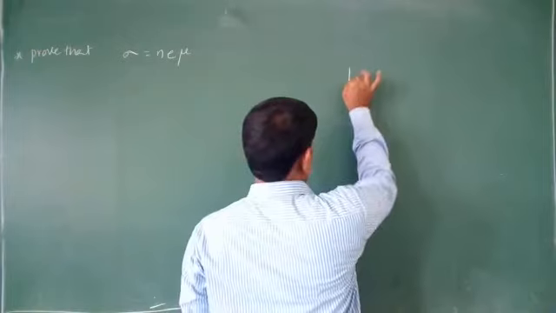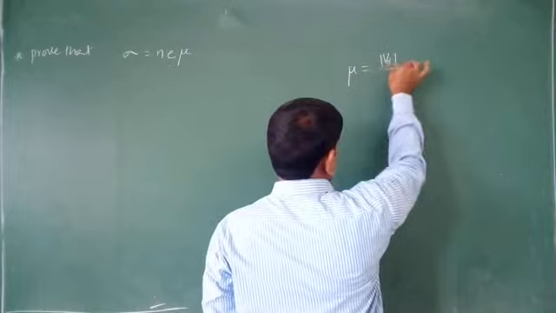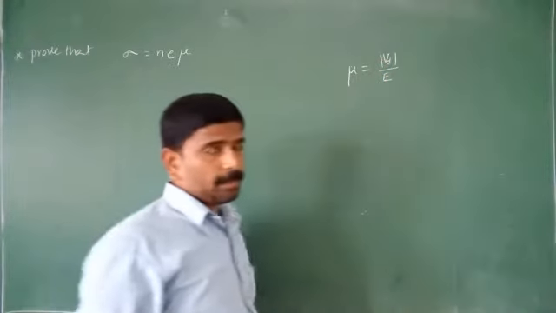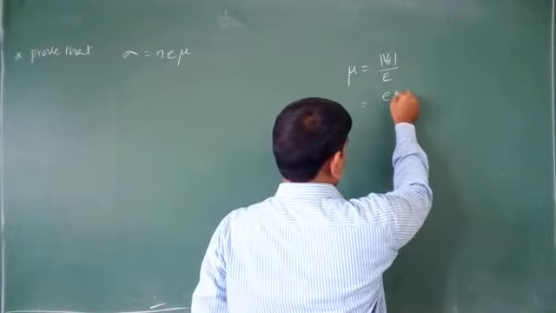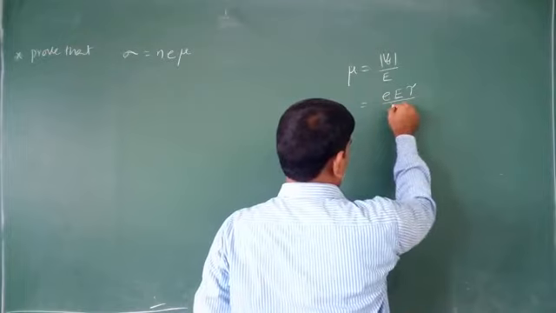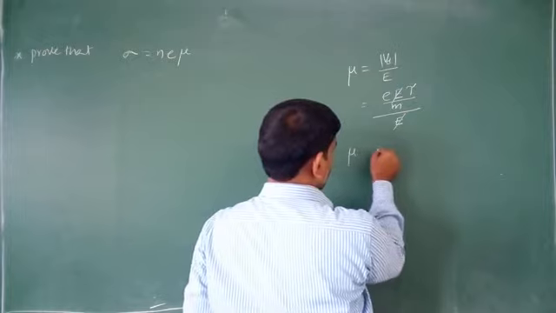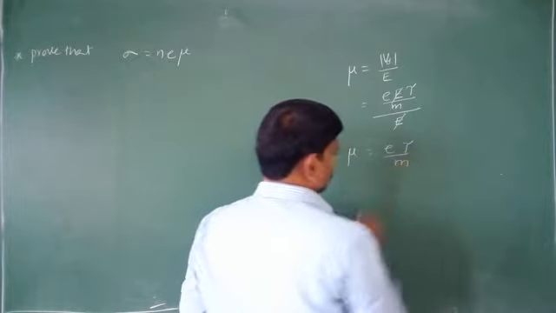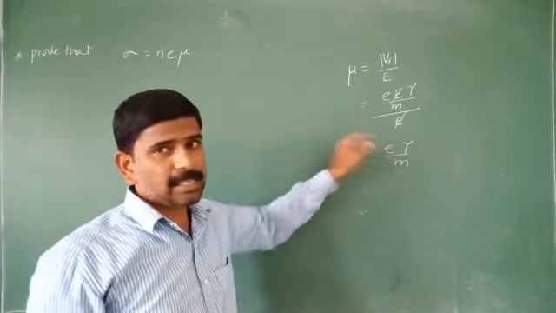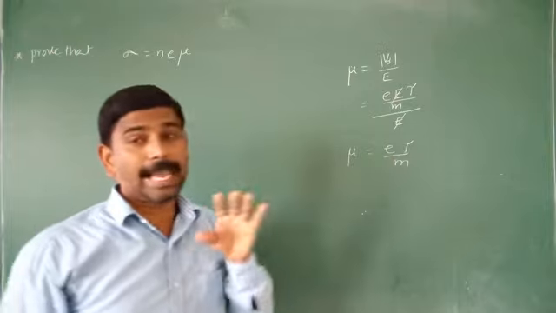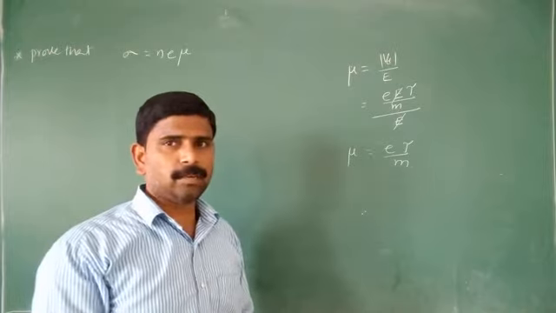Already we learned the mobility. Mobility mu is equal to drift velocity per unit electric field. We know the drift velocity is E into capital E into tau by m, divided by capital E. Capital E cancels. Therefore, mobility mu is equal to e tau by m, where e is the charge of the electron, tau is the average relaxation time, and m is the mass of the electron.